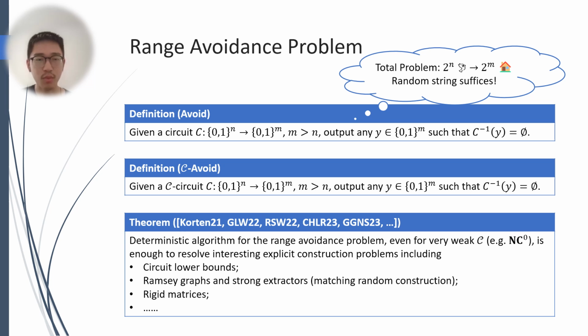Starting from STOC 24, a sequence of work shows that a deterministic algorithm for the range avoidance problem, even for a very restricted circuit family C, like NC0, is enough to resolve interesting explicit construction problems, including circuit lower bounds, Ramsey graphs, and good extractors, as well as rigid matrices, which have been wide open for decades.